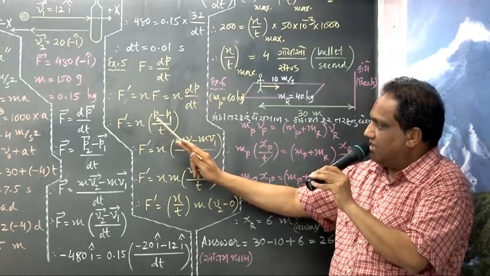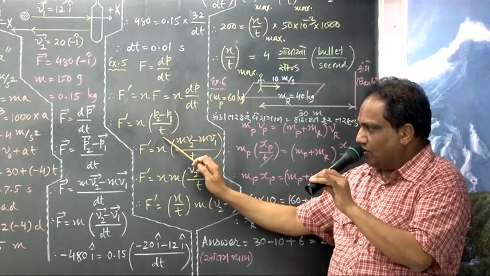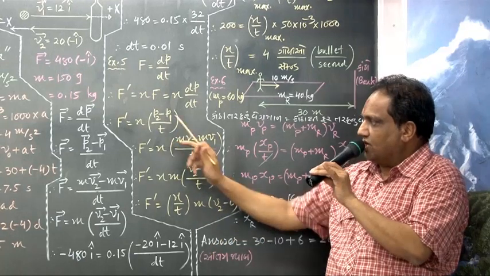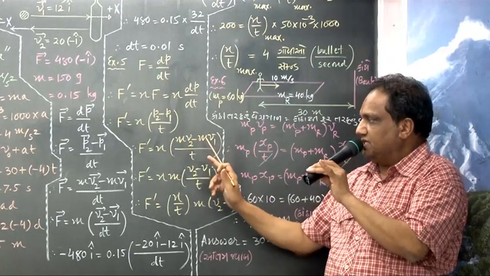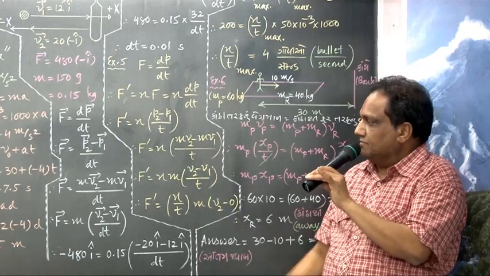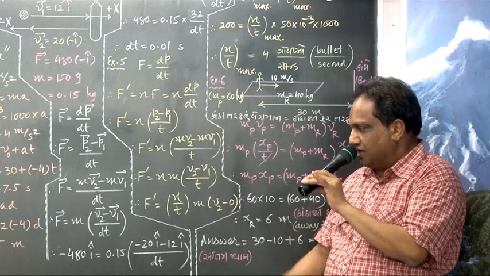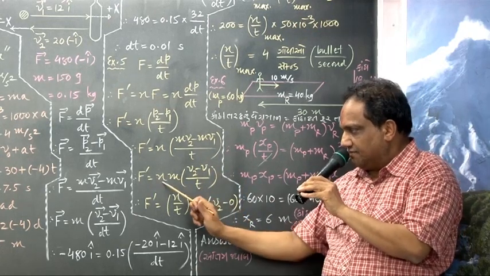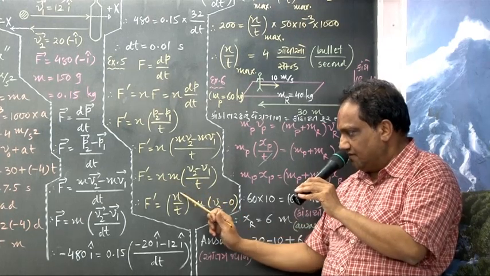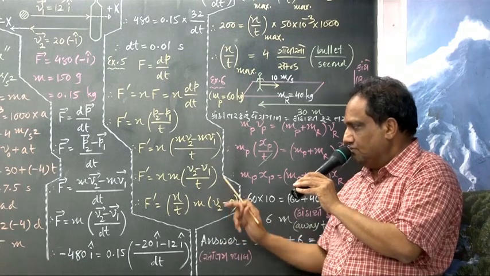Change in momentum, final minus initial, upon dt. Or you may write t, no problem. Instead of dt I am putting t. Now P2 is M into V2, P1 is M into V1. Take M common. Inside the bracket, V2 minus V1 upon T. Take this T with this N, so N upon T. Look here, N upon T, into M into V2 minus V1.